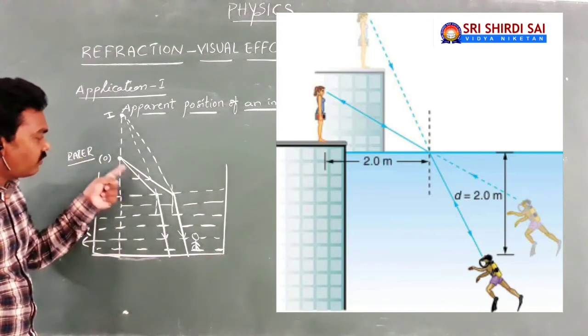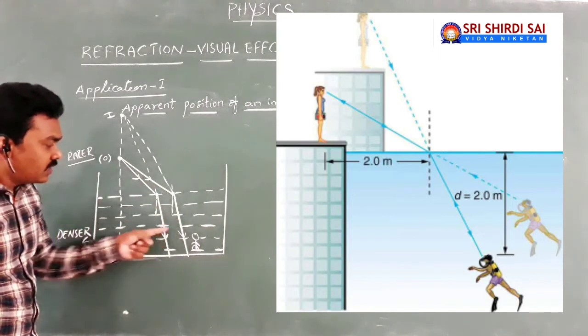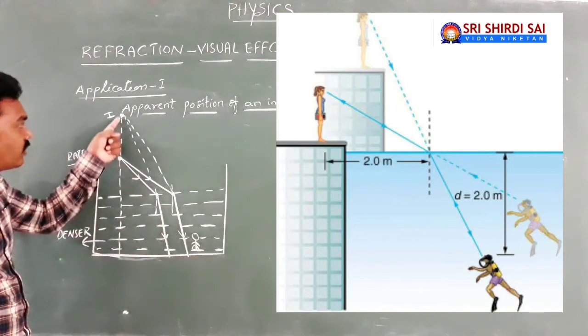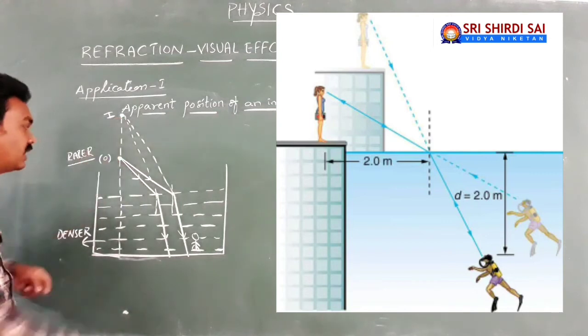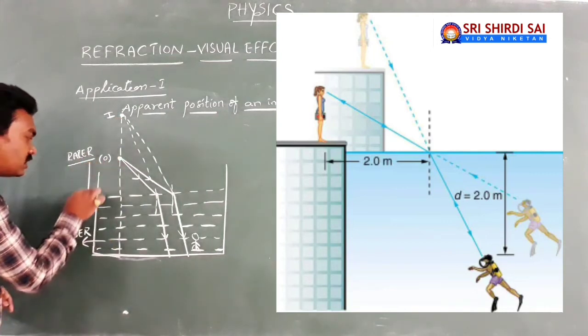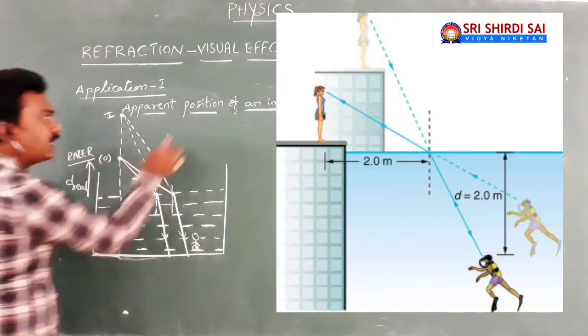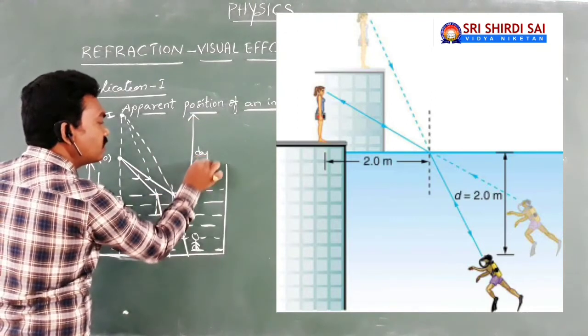Then you can see whatever the incident light rays bending towards the normal at the interface, but these refracted light rays appear to be coming from some another point, which causes virtual image position. Now here it is all about real distance from the interface. Here is all about apparent distance of image.